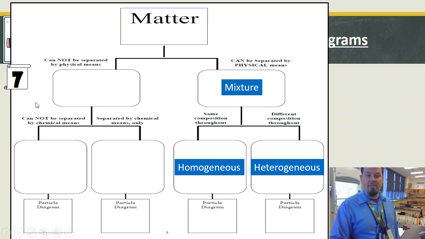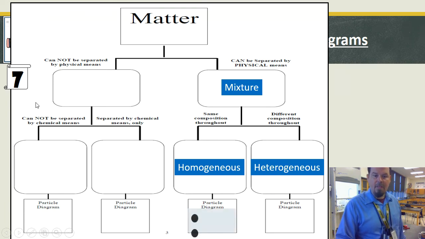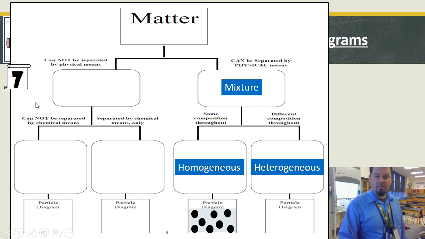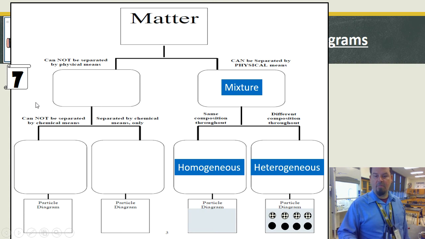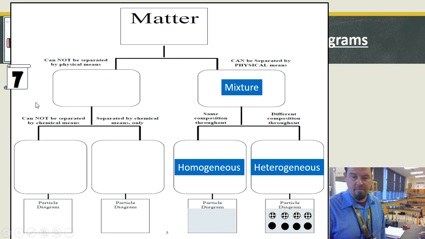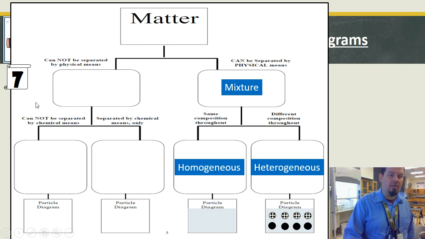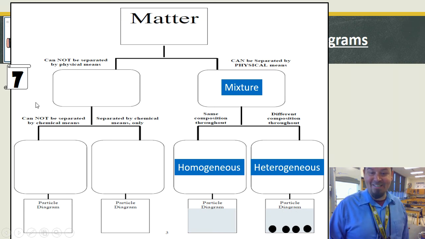So particle diagram of a homogeneous mixture, okay, is two things. I put in the water and I put in the element. Okay. And then a heterogeneous mixture is water with different things, and I'm going to be able to see them. Okay. Ooh, I should have mixed those up a little bit, but I think I did it like that so you can see that they usually layer out a little bit if they're heterogeneous. Okay. So now I think with that, we are maybe, oh, see, there you go. Settles out. Nice. Nice.